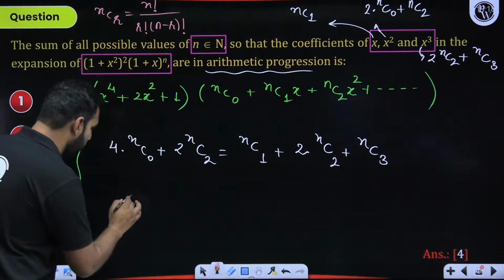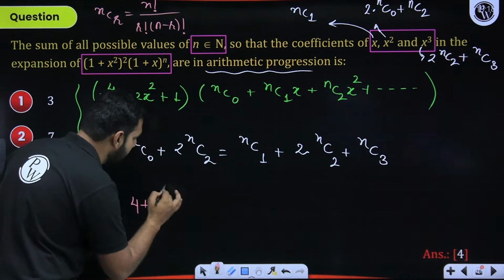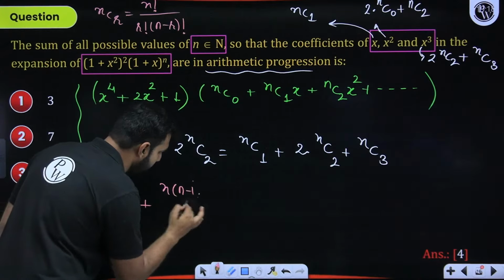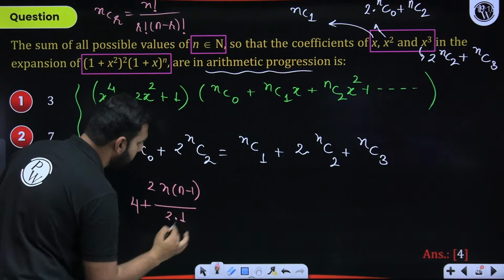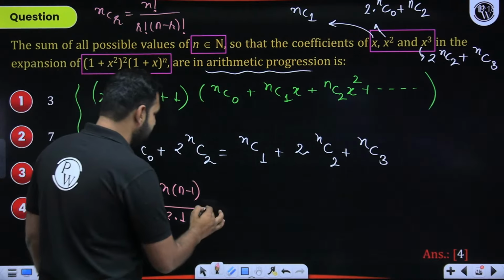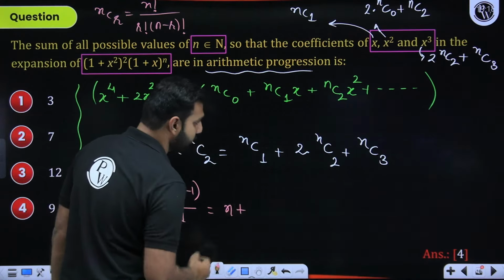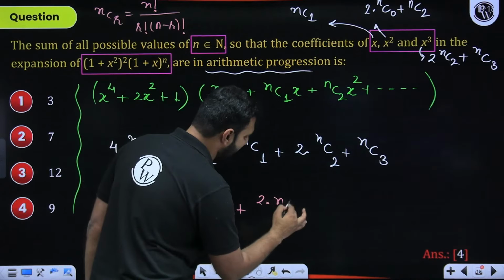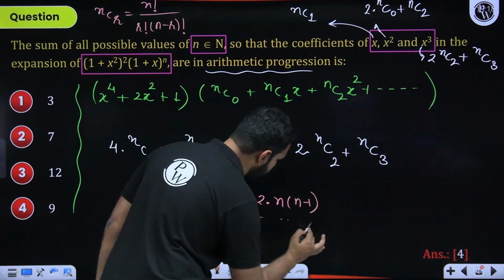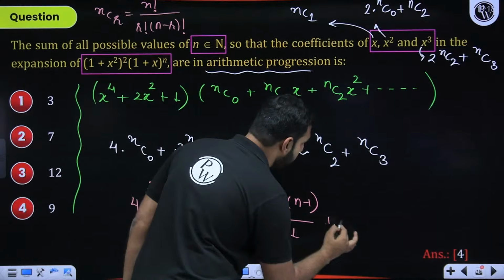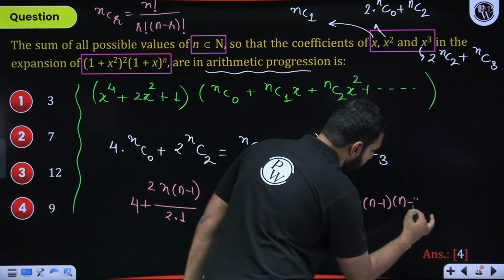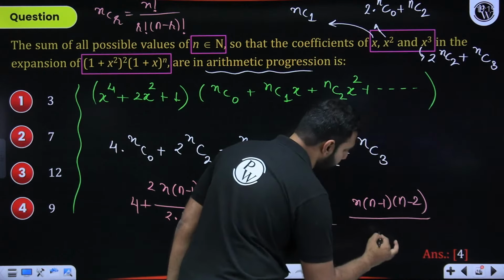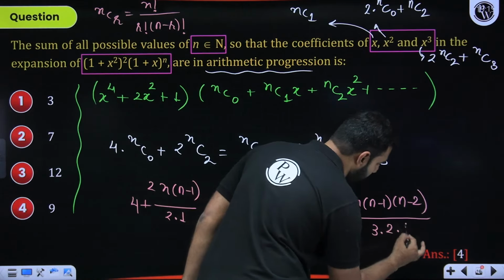So this is 4. nC2 I'll be writing as n into n minus 1 divided by 2 into 1. nC1 is always n, plus 2 times nC2, which gives you n into n minus 1 divided by 2 into 1, plus nC3, which is n into n minus 1 into n minus 2 divided by 3 into 2 into 1.